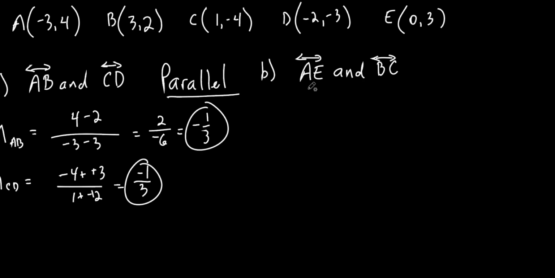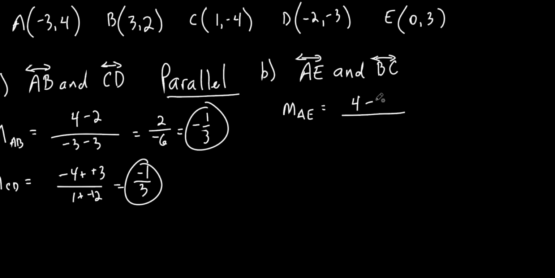Okay? So AE, that's the first one, and that's the second one over here. So I'm going to write this. You don't have to do this, but I like to. It's the slope of AE. Everybody got that? All right. So let's do A and E. Let's subtract the y's from each other. Remember, it's change in y over change in x. It's rise over run. So we do the y's on top and the x's on the bottom.